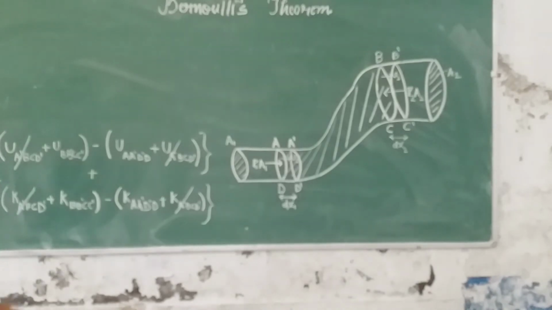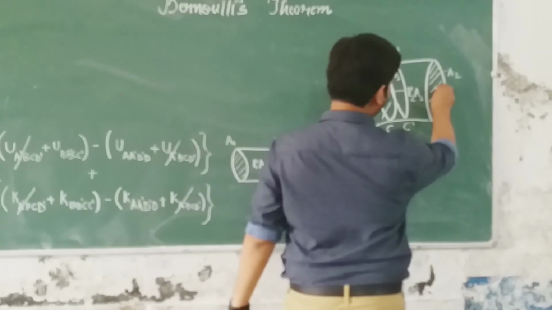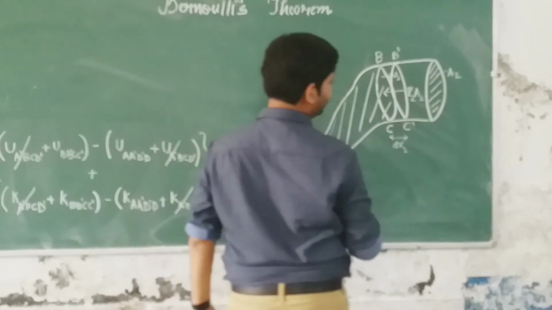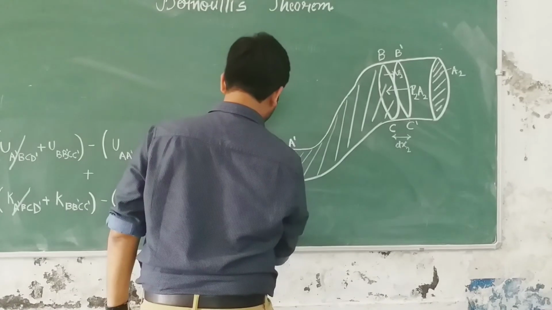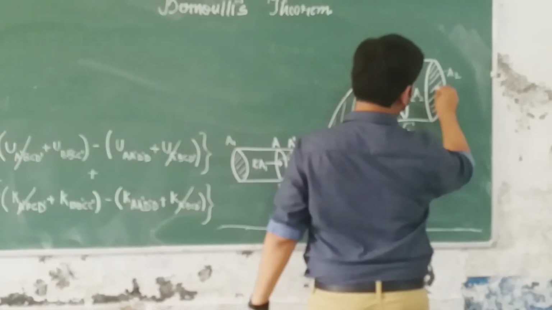Now, what you have to see, the height of this cross section is measured from its center. Okay? So let's say this is the ground or the reference line. And this is the center.